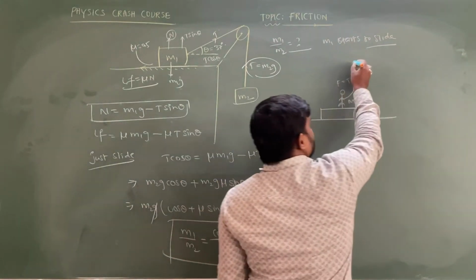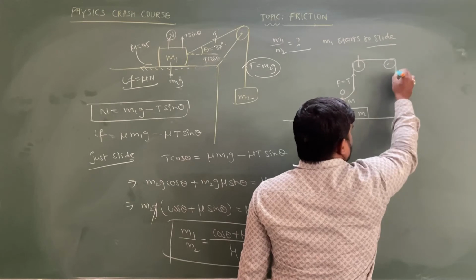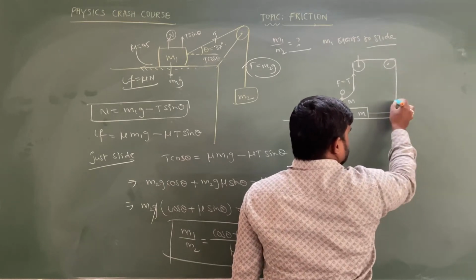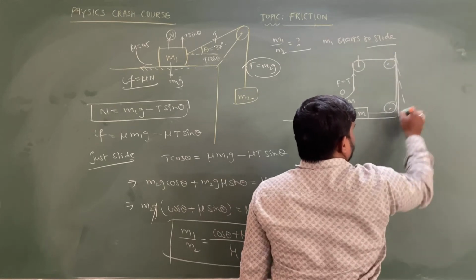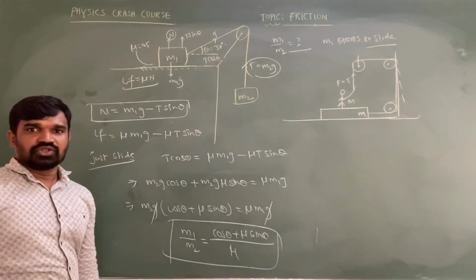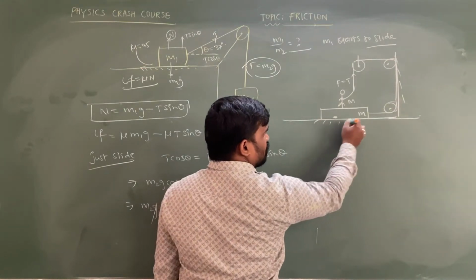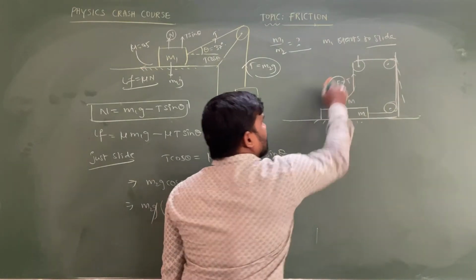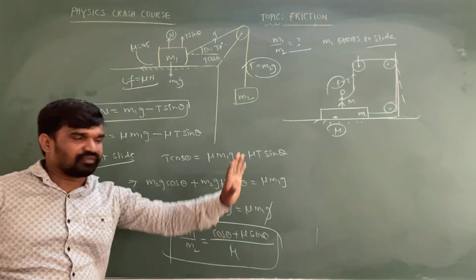This rope is passed over the pulleys and connected like this. The coefficient of friction between this wedge and the ground is equal to mu. Determine the value of the applied force so that this wedge does not slip from the surface.